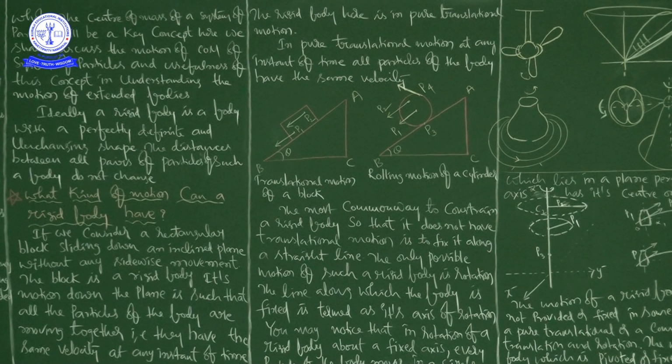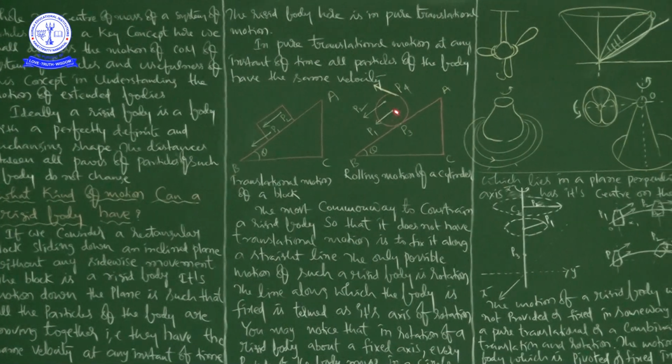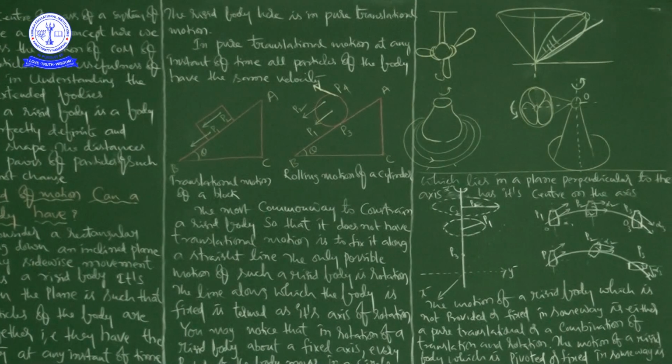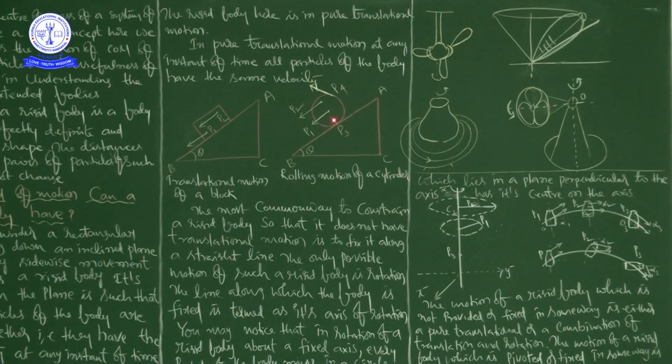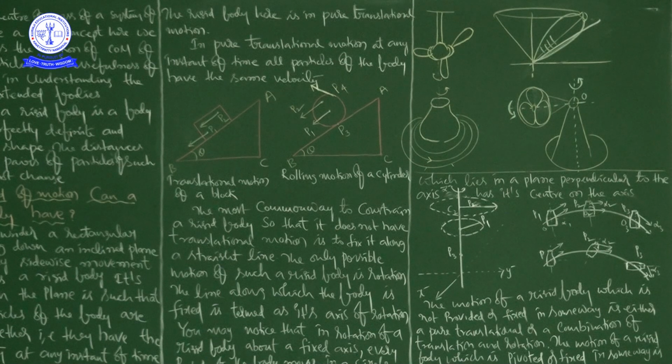If you see the points P1, P2, P3 and P4, all these points have different velocities, and with these arrows you can see the direction of velocity at that particular point. And the velocity of point P3 is 0 at any instant. Moreover, the cylinder is completely in rolling motion without slipping.